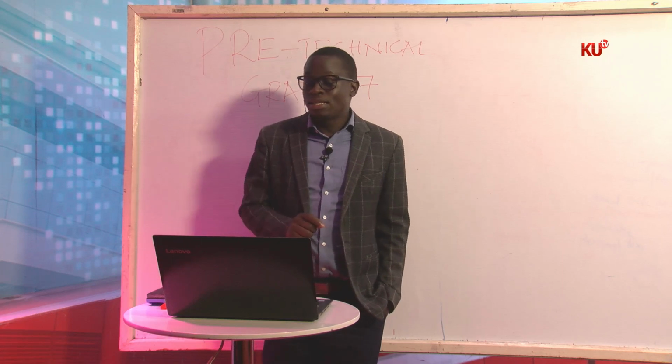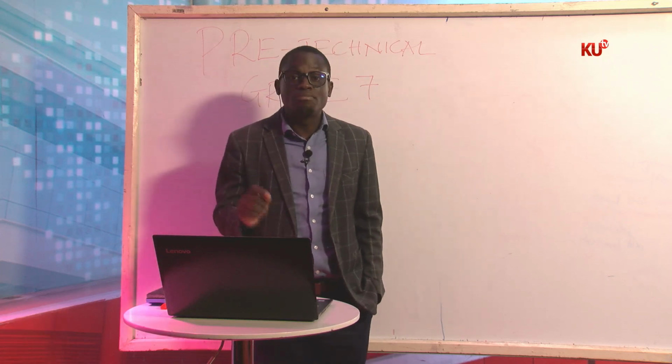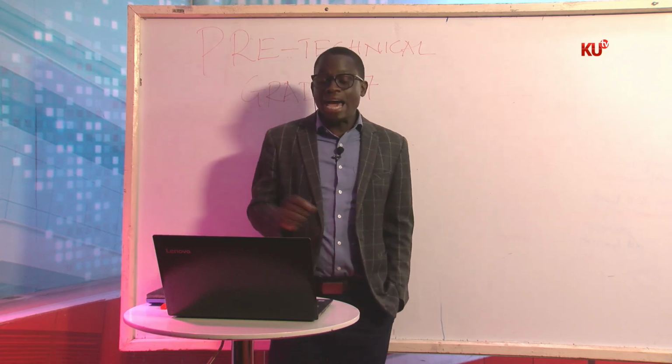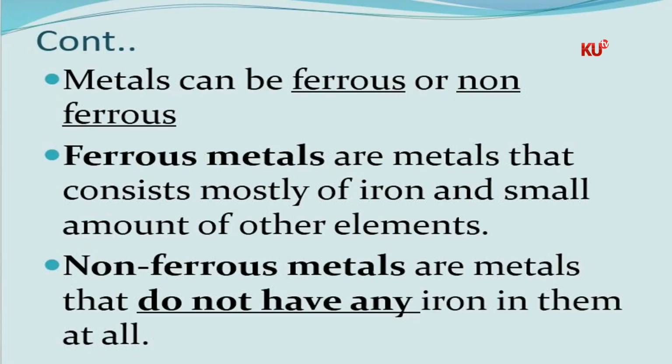Ferrous metals are metals that consist mostly of iron. What we need to understand, boys and girls, is that if somebody asks you to define ferrous metals, these are metals that contain iron in them.